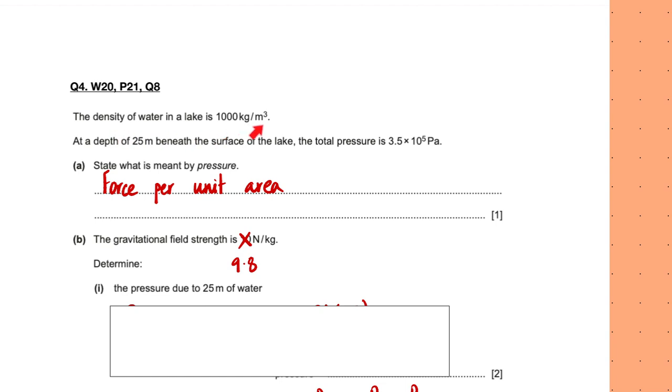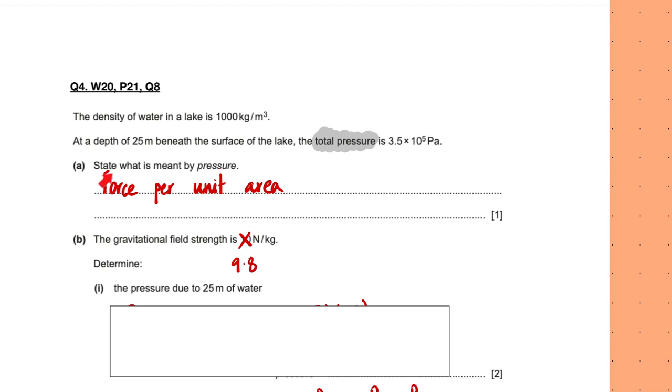So density of water in a lake is given like this. At a depth of 25 meters beneath the surface of the lake, the total pressure is given as this. So see that this is the total pressure. And why does it say the total pressure? Because at any point inside the liquid, you'll obviously have the liquid pressure, but the total pressure means that we also have added to this the atmospheric pressure.